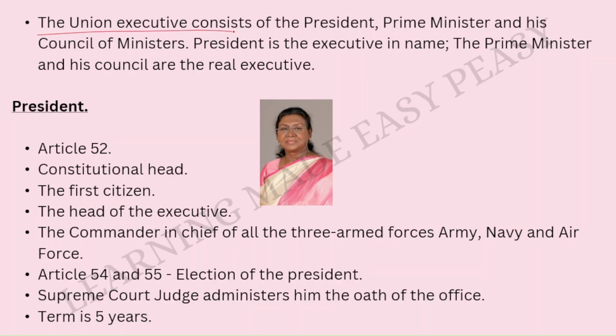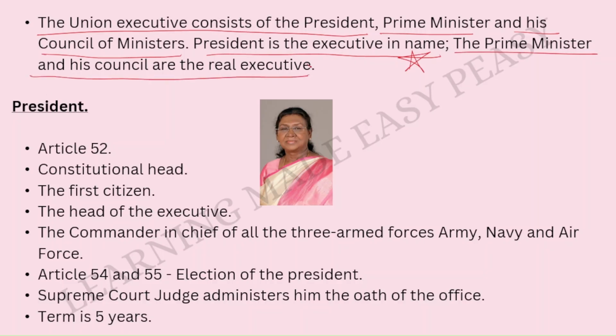The union executive consists of the president, the prime minister, and his council of ministers. The president is the executive in name only. Please understand this. That means the president is not the real executive. Only the seal, sign, signature and the name is the president's, whereas the prime minister and his council of ministers are the real executive.